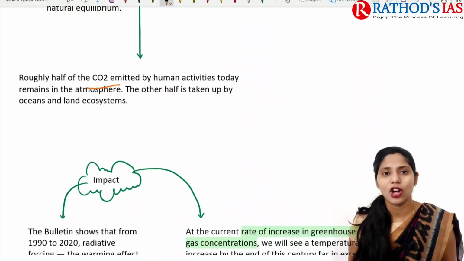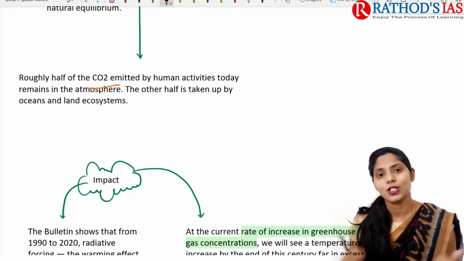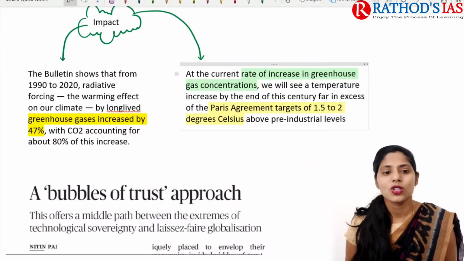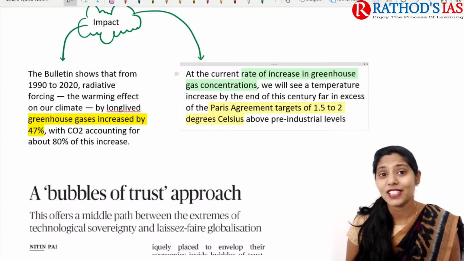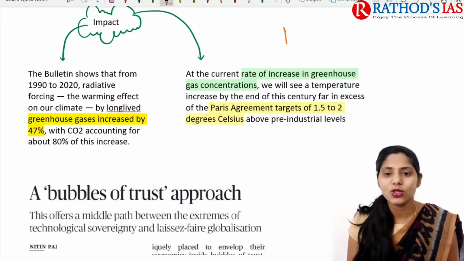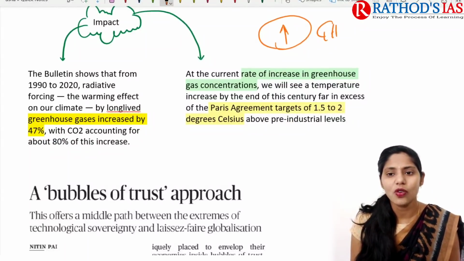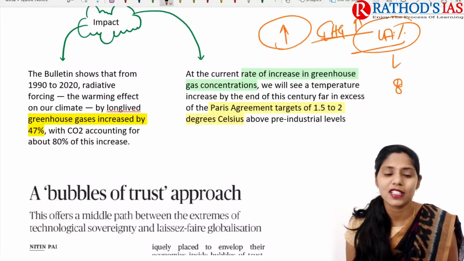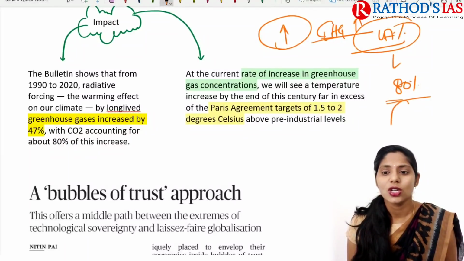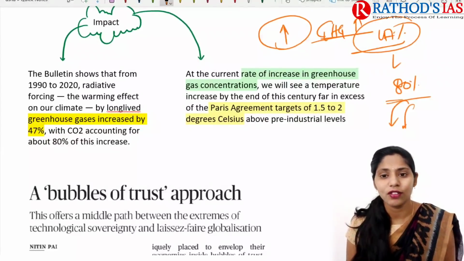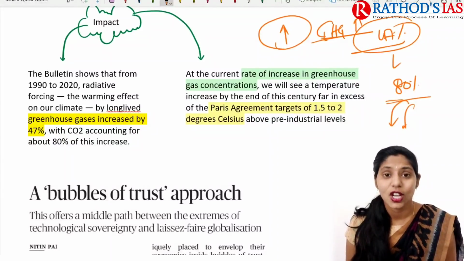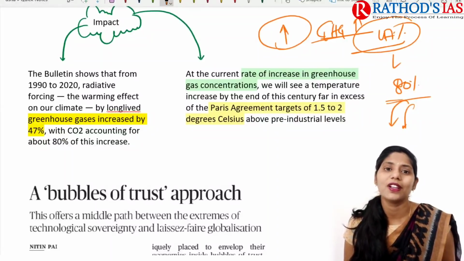So because of this carbon dioxide present in the atmosphere, that is leading to global warming, right? And what will be the impact? Greenhouse gas emissions have mainly increased by 47%, and carbon dioxide itself has increased about 80%. So at the current rate of increase of greenhouse gas concentration, the temperature will automatically increase. And whenever the temperature increases, that leads to melting of our glaciers.